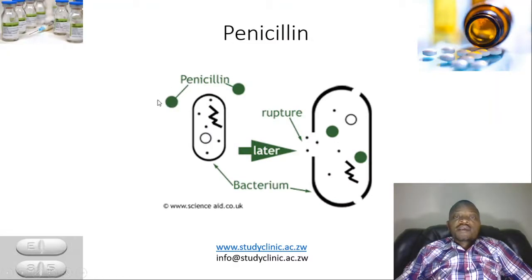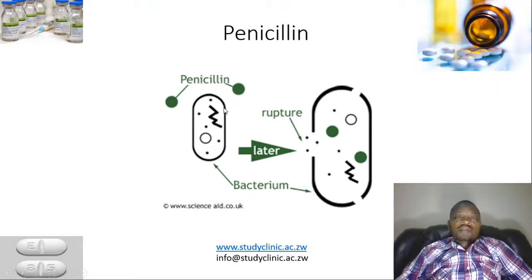Now, penicillin kills bacteria in the following way. We can see here penicillin, and this is the bacterium molecule. So what happens is that the penicillin actually attacks the bacteria by damaging the cell wall.